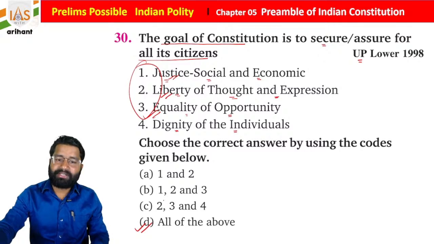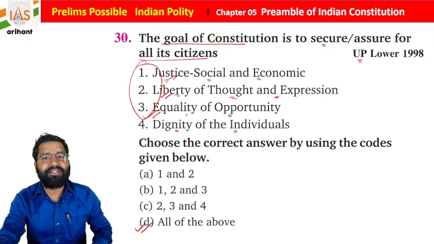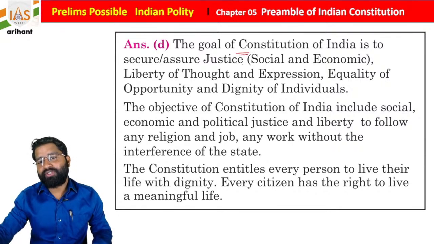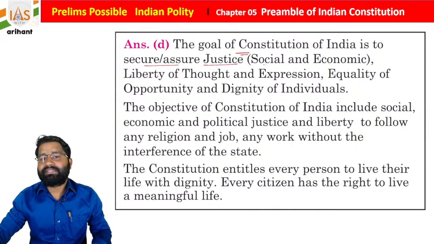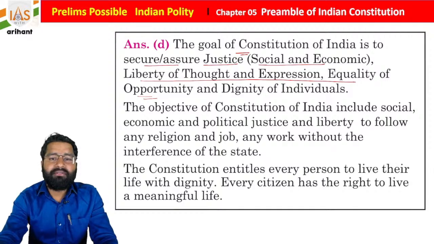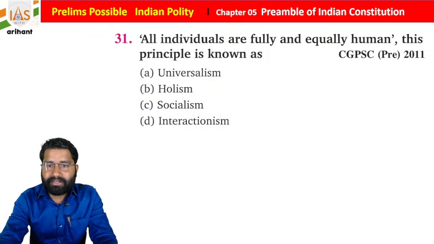So all statements are correct. So option D is going to be correct, students. The goal of the Constitution of India is to assure justice, social and economical, liberty of thought, expression, equality of opportunity and dignity of the individual. So these all are included under the preamble.